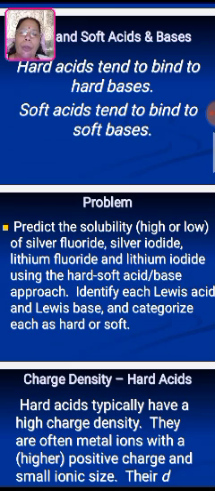Let us see, do you solve the problem between this? Predict the solubility, which is high or low, by knowing about the hard and soft concept of silver fluoride, silver iodide, lithium fluoride, lithium iodide using this concept, and explain it to me by mail.